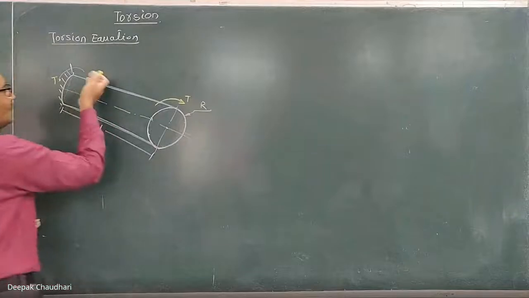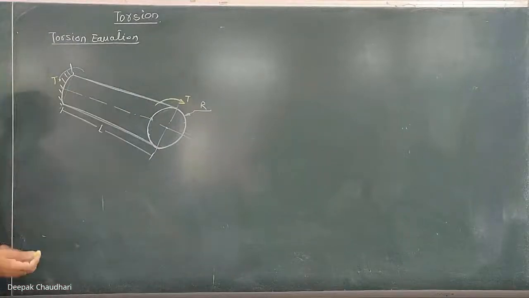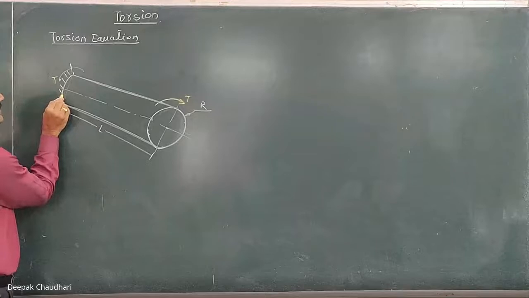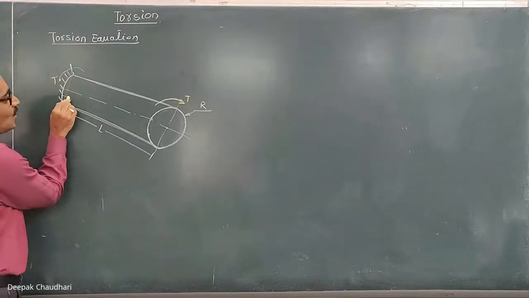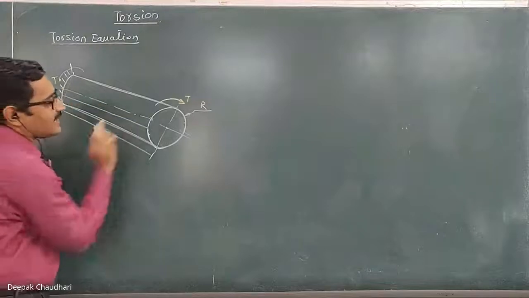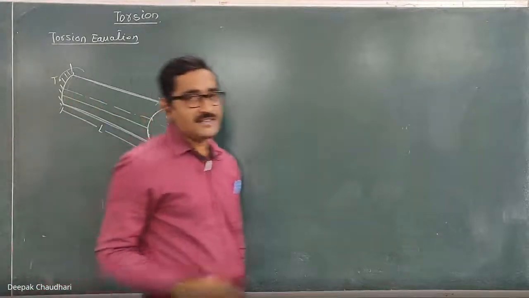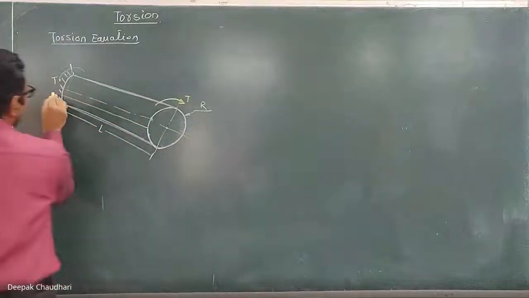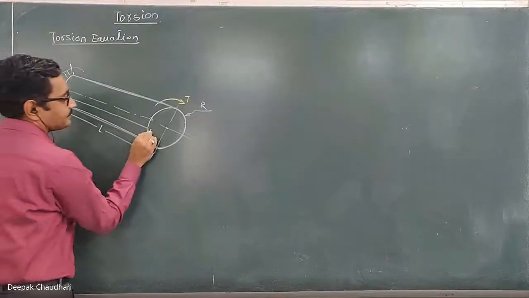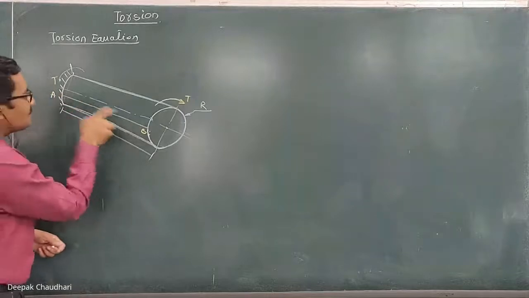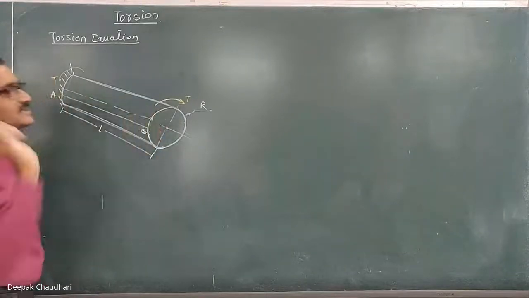Okay, so at the end, a reactive twisting moment is induced. Now, suppose I am considering one straight line on the surface of the shaft. This straight line is parallel to the axis of the shaft, and this is the position of that line before twisting. Let this line be AB.